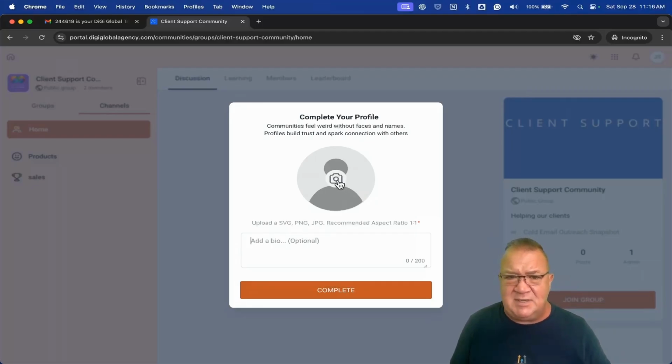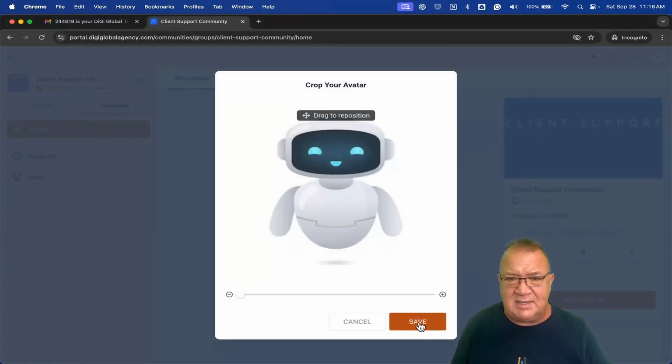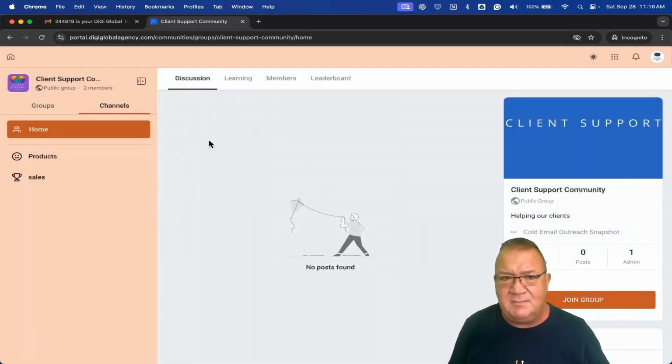Now it's going to ask me to complete a profile. So I'm going to have to upload an image. For lack of a better term, I'm just going to use my AI bot image. I'm a cool person. Bio. Notice that you have to do this before you can move on. But now that we've done that, here's what we've got. We actually see some of these.